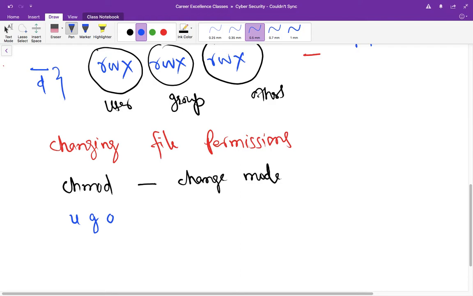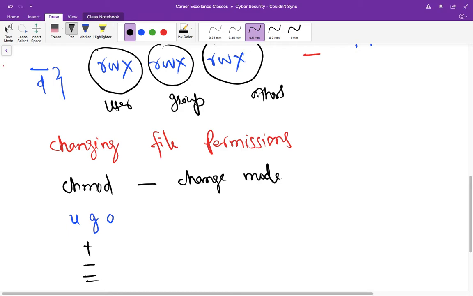U means user, g means group, and o means other. Then you can use these three symbols: plus, which means adding a permission; minus, which means removing a permission; and equals, which means assigning permissions.